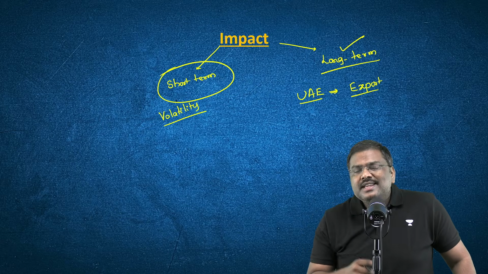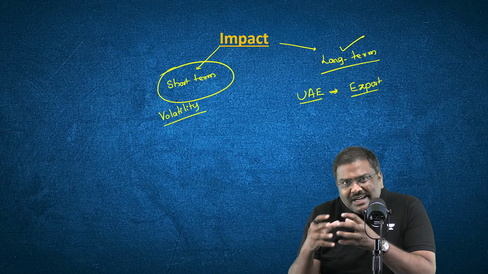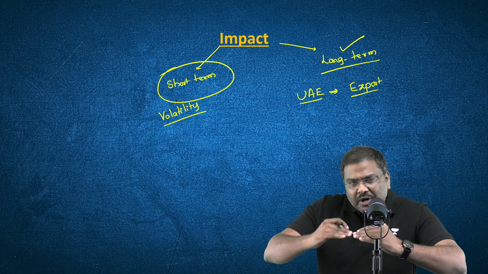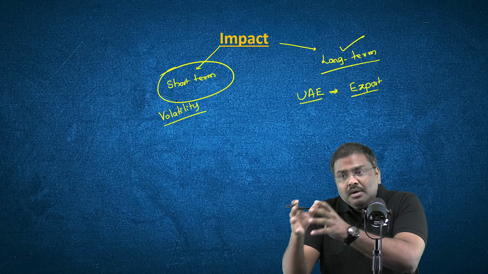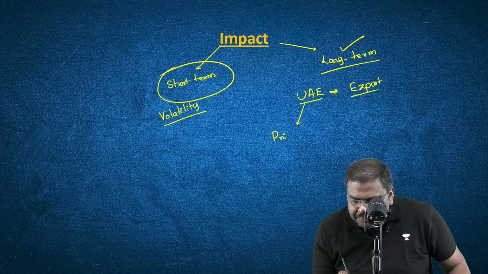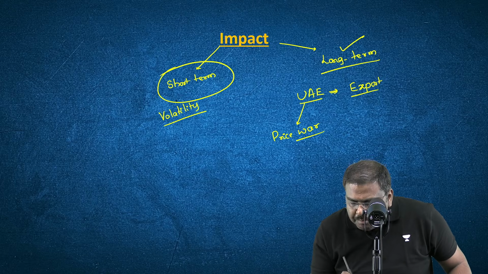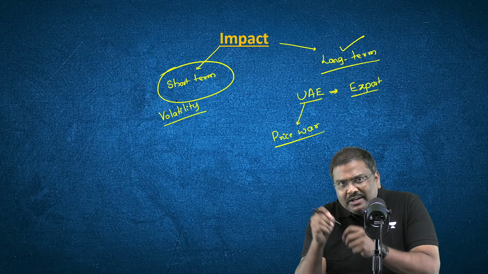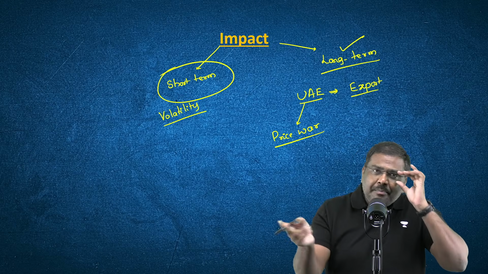And mind you, these are the countries which are majorly dependent on crude oil revenues. So the UAE will produce more, export more, but please understand this might actually lead to a price war. The price war between multiple countries. This is one very important point. It will lead to a price war because it has happened in the past as well.